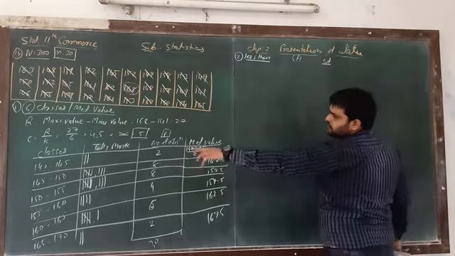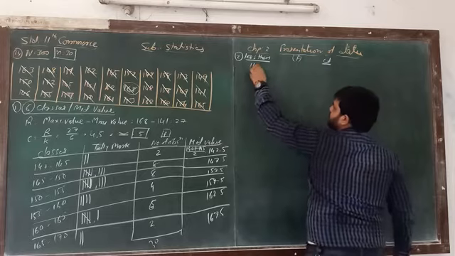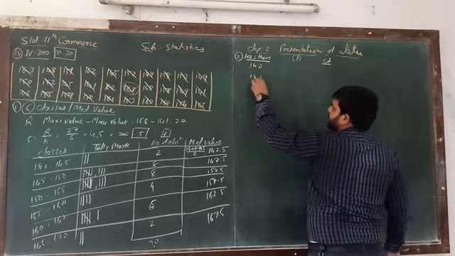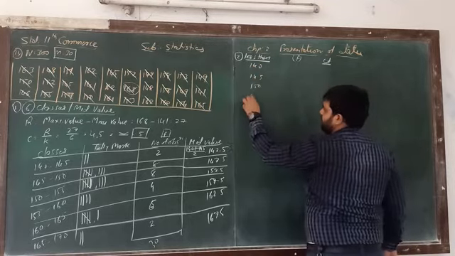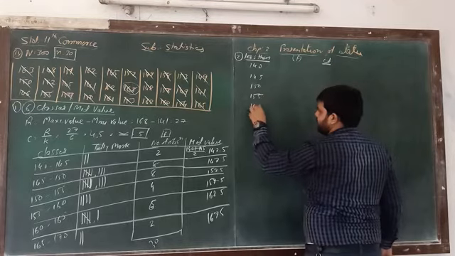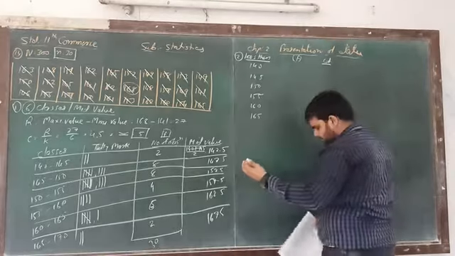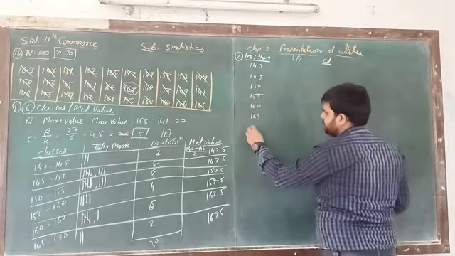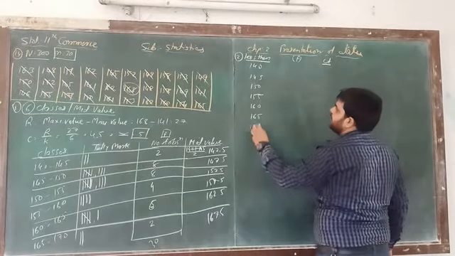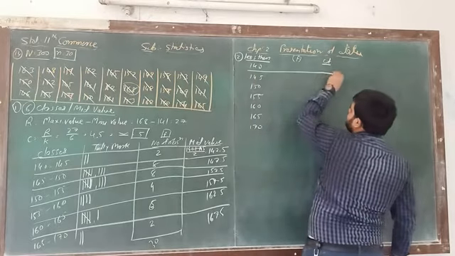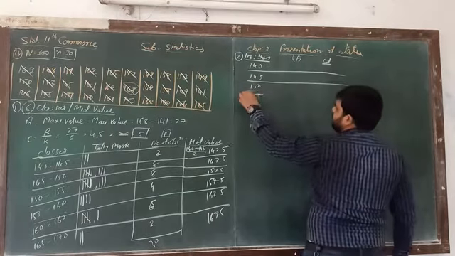So first of all, less than 140, 145, 150, 155, 160, 165, and 170. Okay, so this is the question.